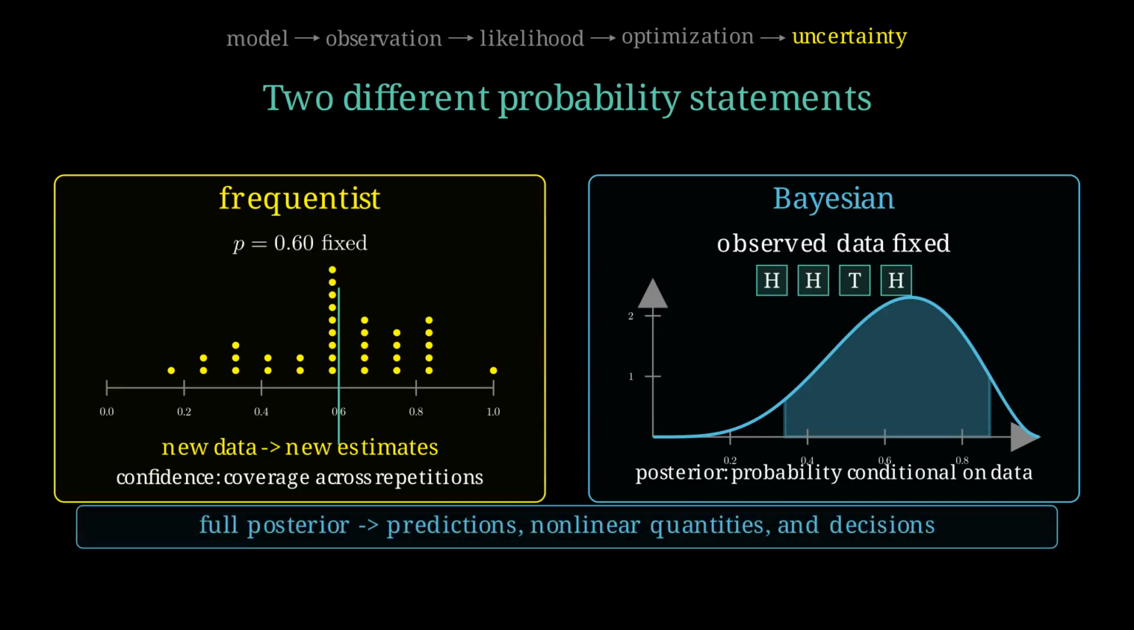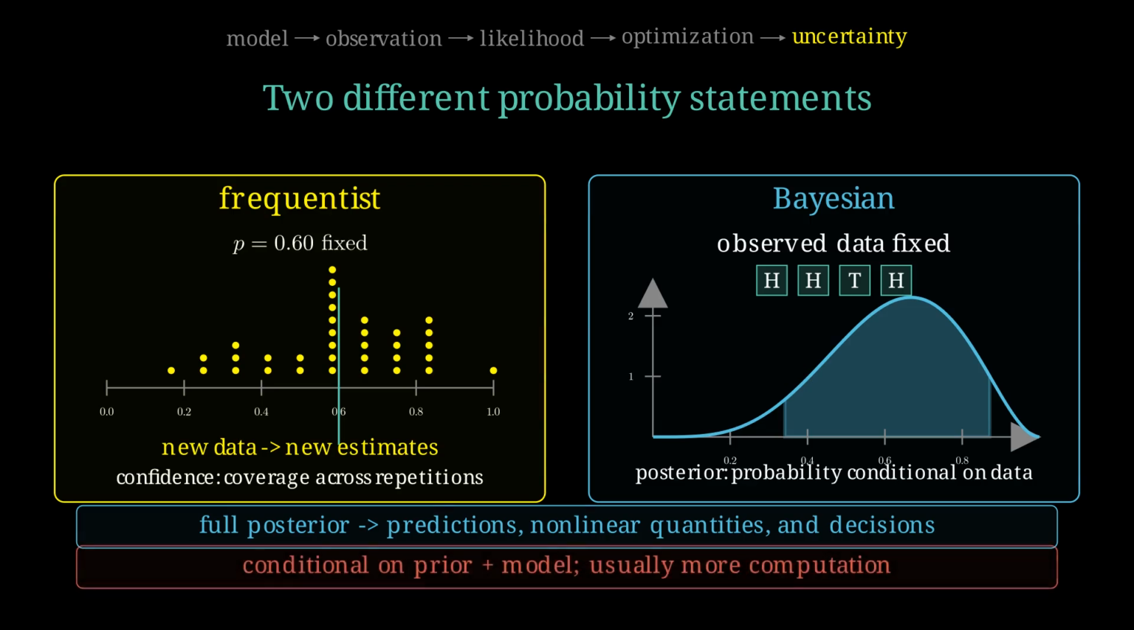A full posterior makes it direct to propagate uncertainty into predictions, nonlinear quantities, or decisions. A prior can also stabilize sparse data. But the answer inherits the prior and model and usually costs more computation. Neither framework makes a poor model true.